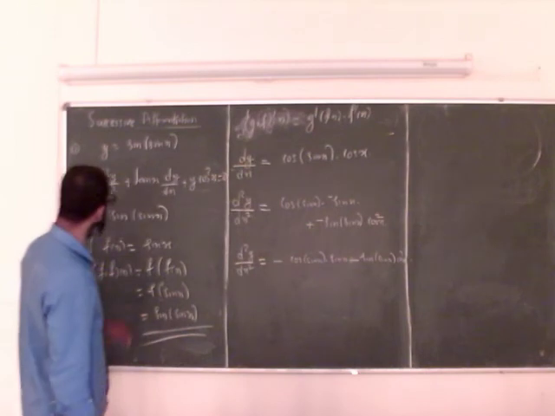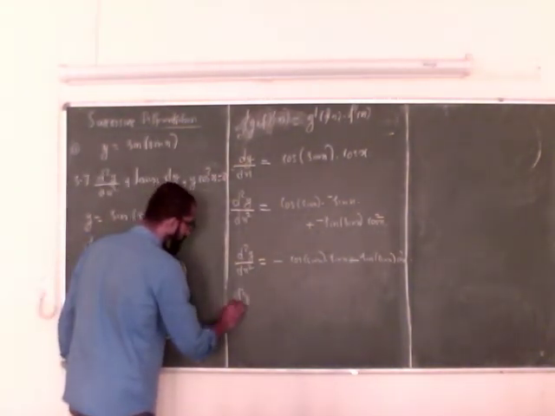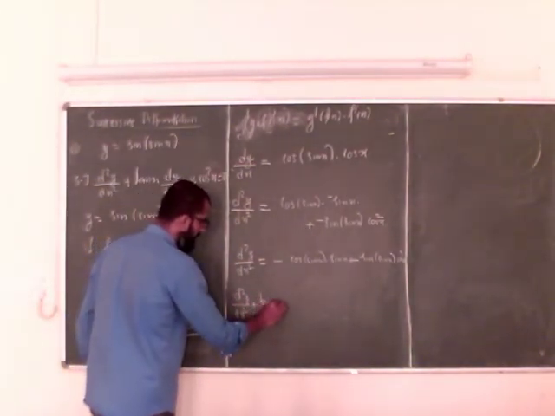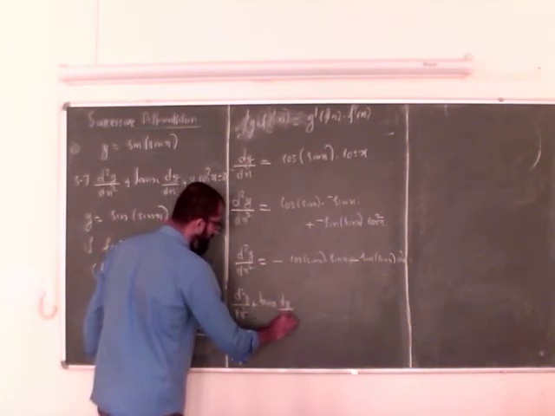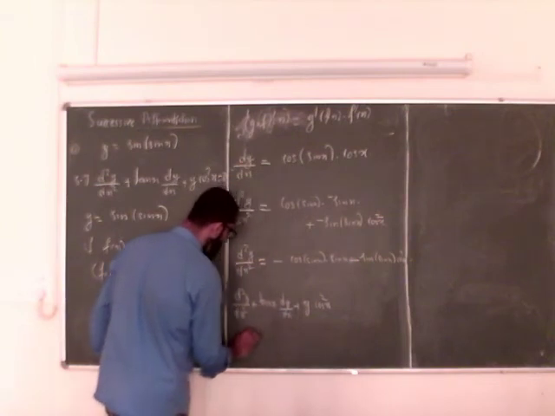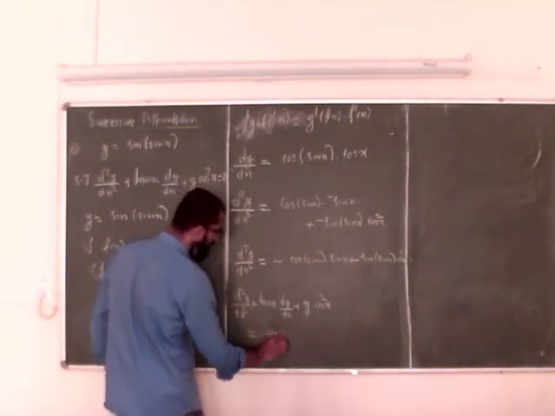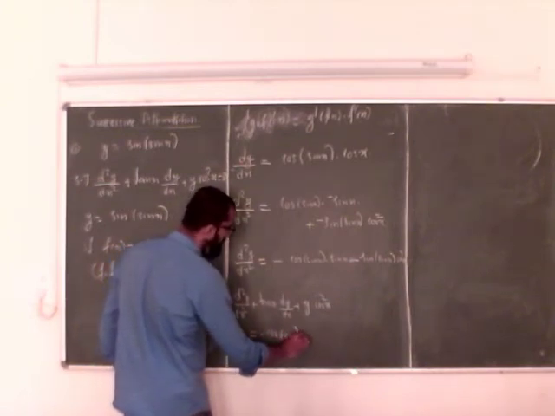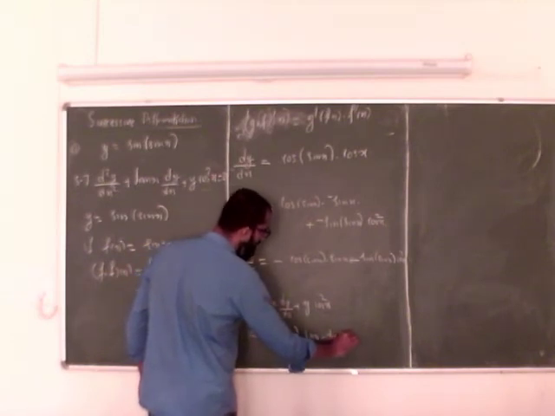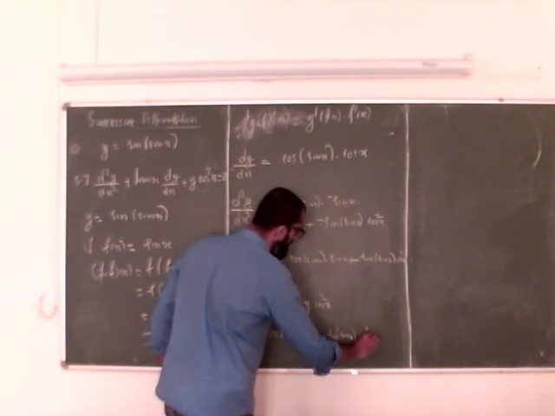So now let us compute this. d square y by dx square plus tan x into dy by dx plus y into cos square x is equal to minus cos sin x into sin x minus sin of sin x into cos square x